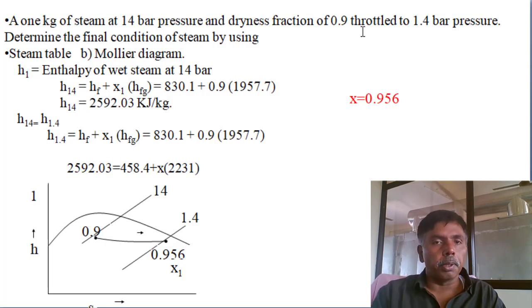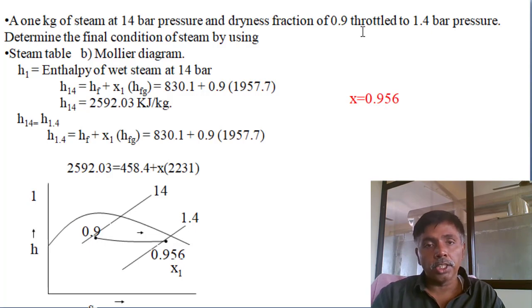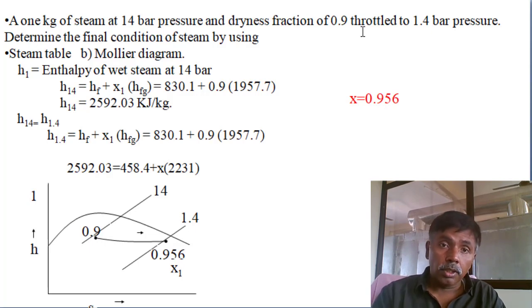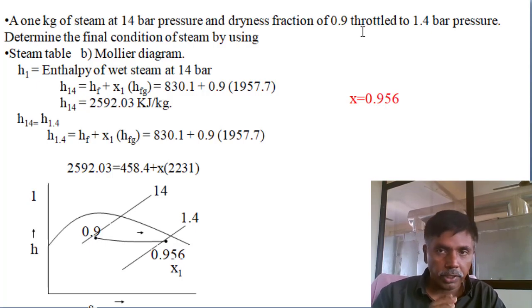A simple problem. The initial mass they have given is 1 kg, so we can consider specific enthalpy. The initial pressure is 14 bar and the dryness fraction is 0.9. It is not a saturated steam, it is in the wet region.